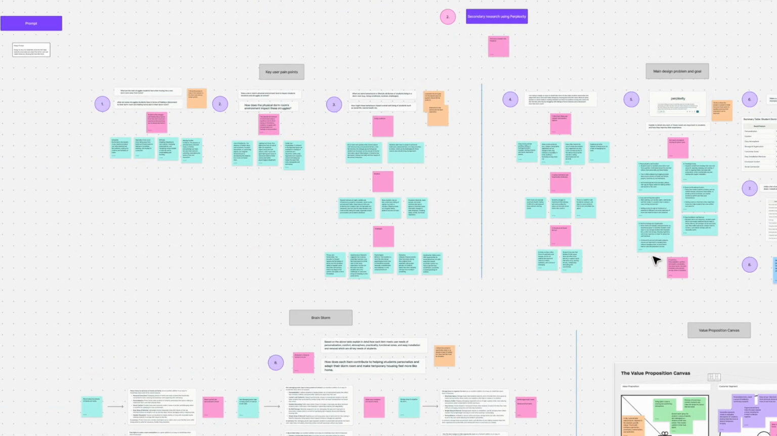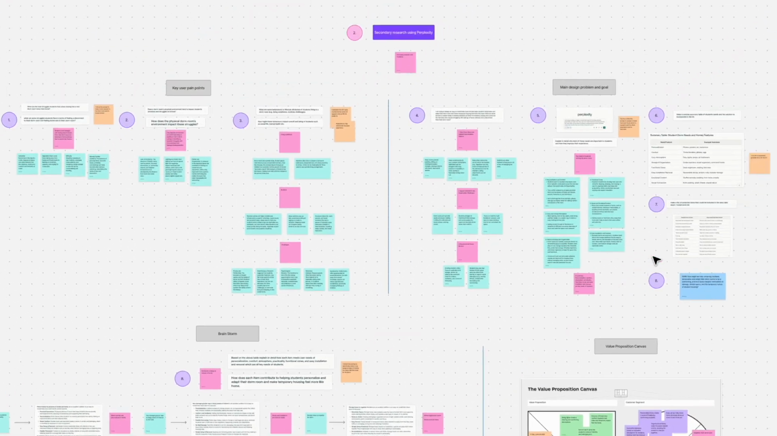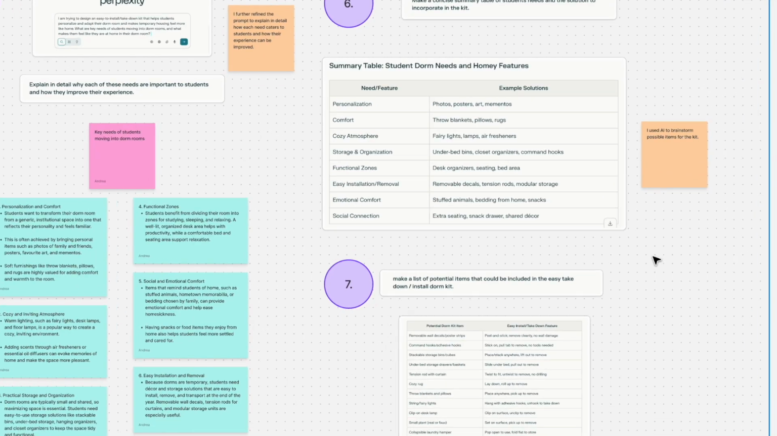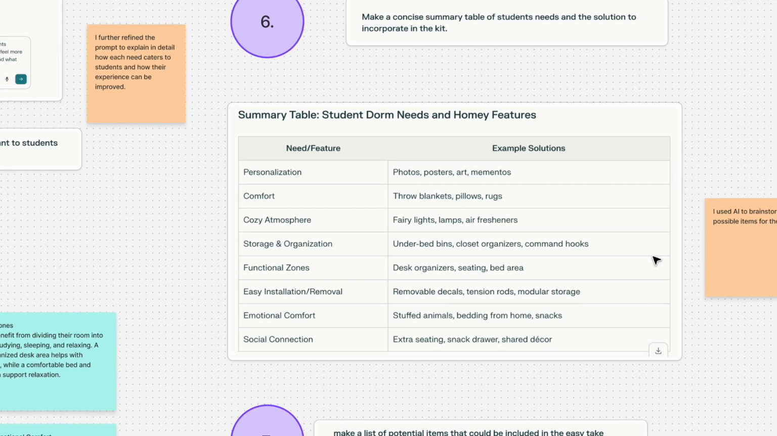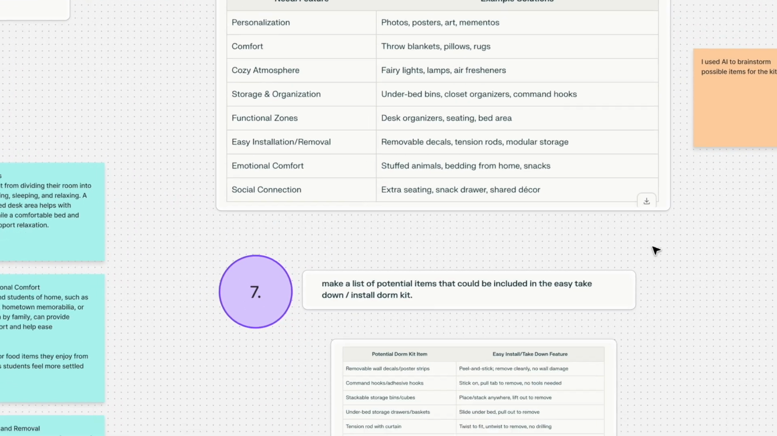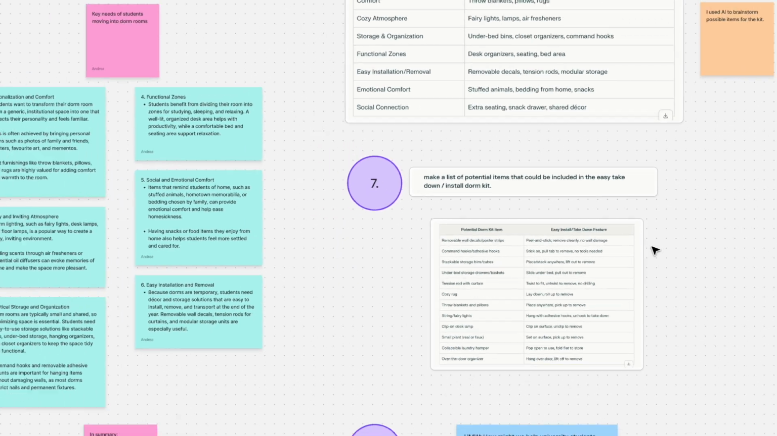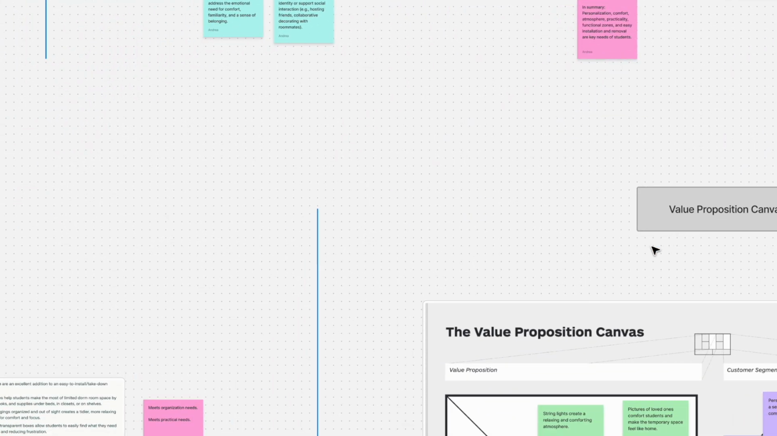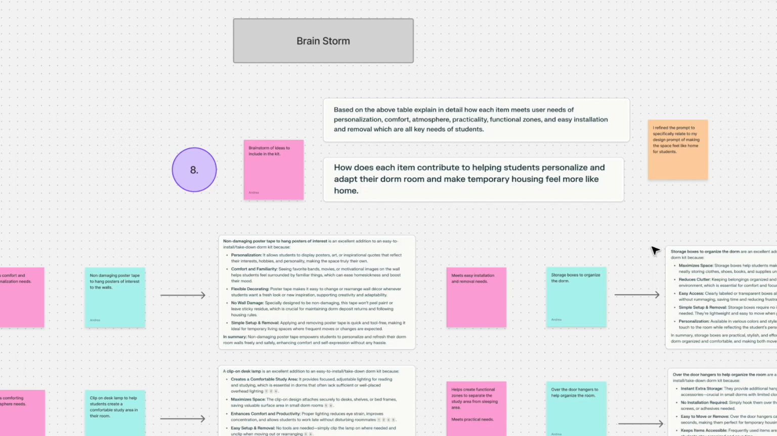In summary, AI was especially helpful during the research and brainstorming phases of the project. When coming up with potential features for the dorm kit, AI quickly generated lists of ideas that met specific student needs, helped address student struggles, and followed dorm-specific constraints. This sped up early concept generation and allowed me to brainstorm ideas while getting direct feedback on how each item addressed my research findings.